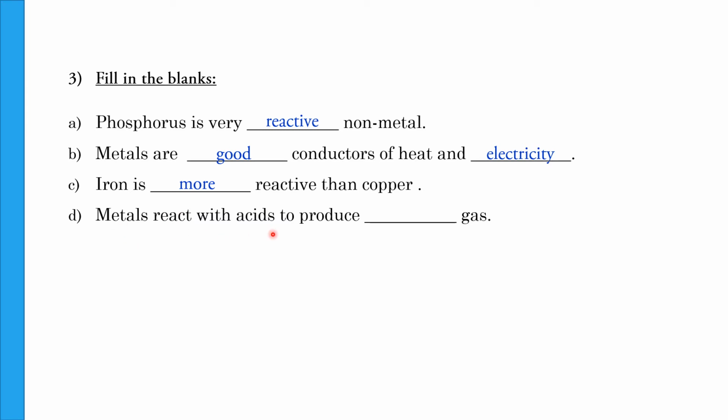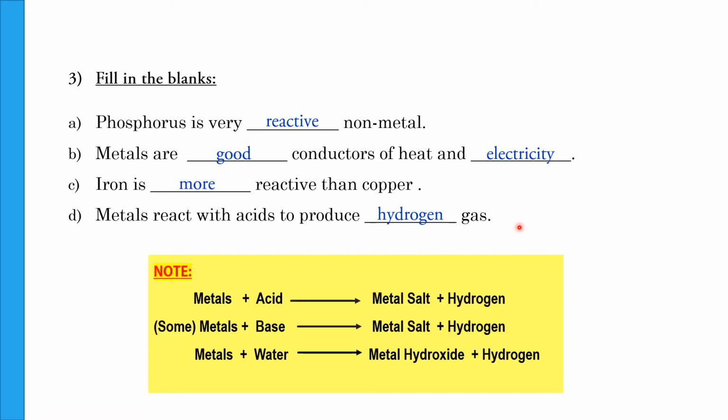Metals react with acids to produce dash gas. Whenever metals react with acid, you get the metal salt and hydrogen gas. Let's have a look at this chart. Whenever metals react with acid, you get the salt and hydrogen. Only some metals react with base, and when that happens, again you get a metal salt and hydrogen gas is released. And when metals react with water, you get metal hydroxide, and again hydrogen gas will be released.